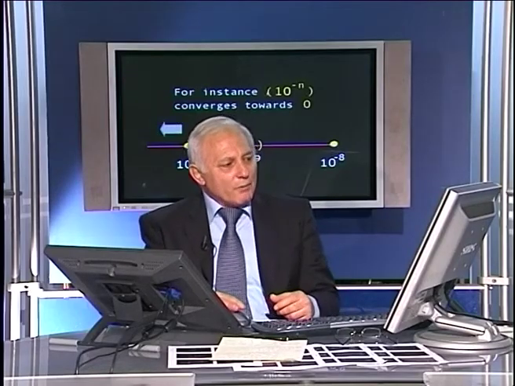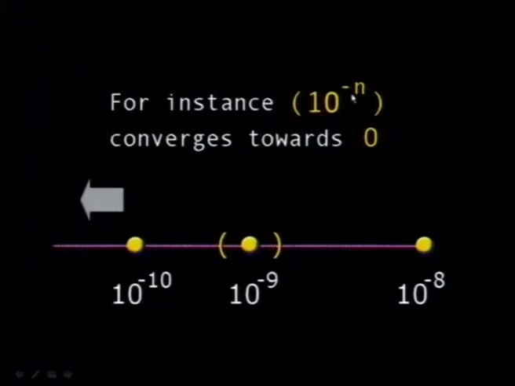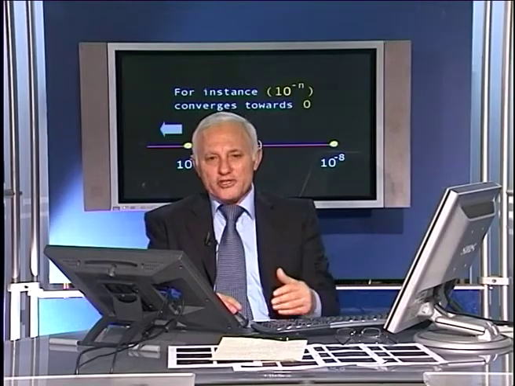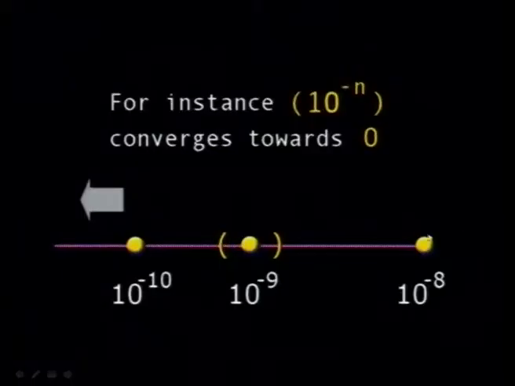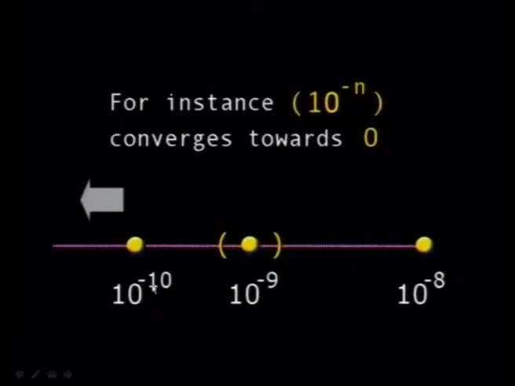Now, to give you more examples, suppose you have the sequence 10 to the minus n. In other words, you have 10 to the minus 1, minus 2, minus 3, and we say that it converges towards 0. How did you know that it converges towards 0? Now, this is, for example, 10 to the minus 8, and still we are proceeding towards the value 0. You get here 10 to the minus 9, then 10 to the minus 10.